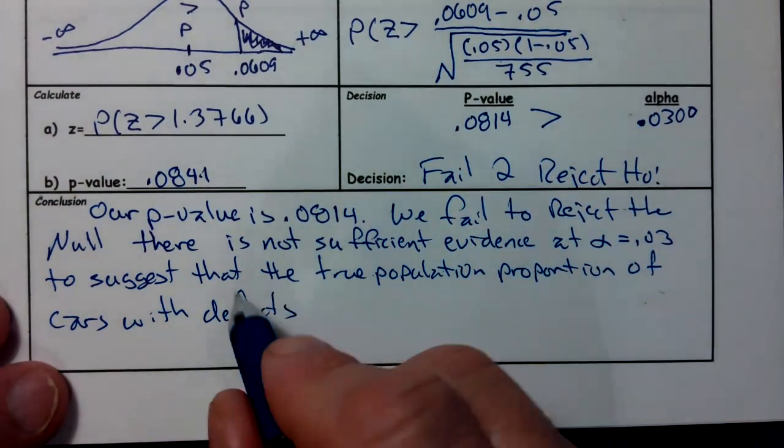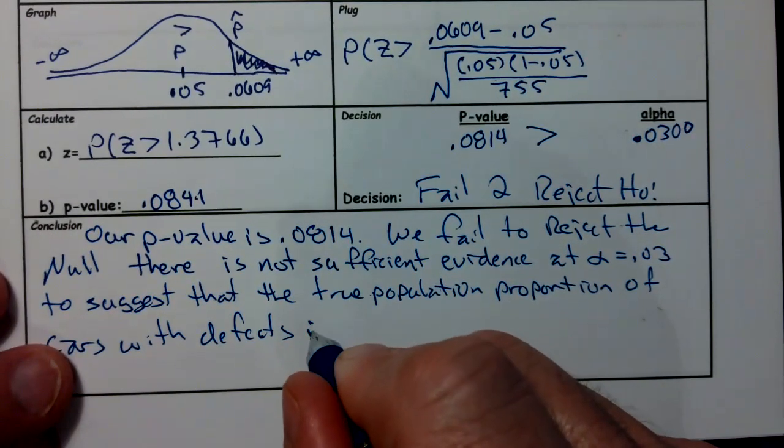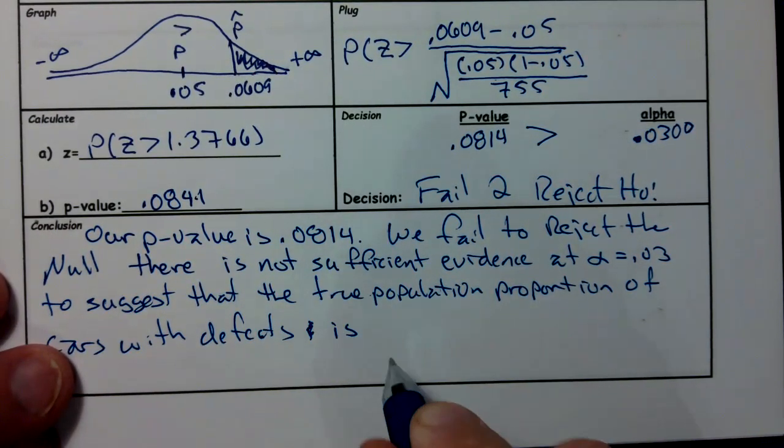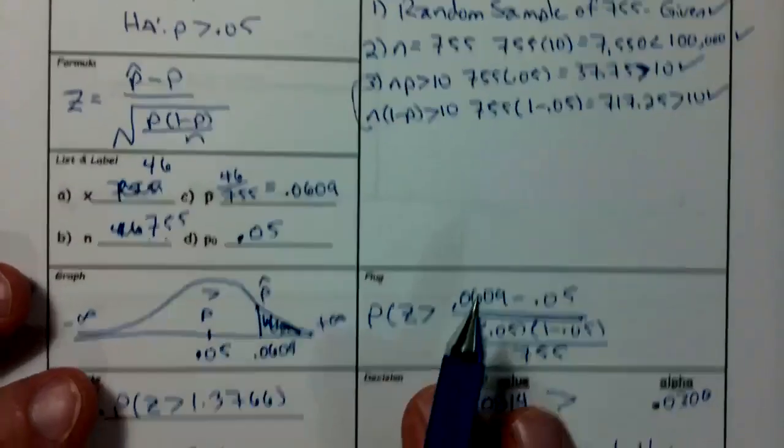Basically we just restated the parameter, and I need to go look at what my alternative is. Well, what was my alternative? Oh, greater than 5%.